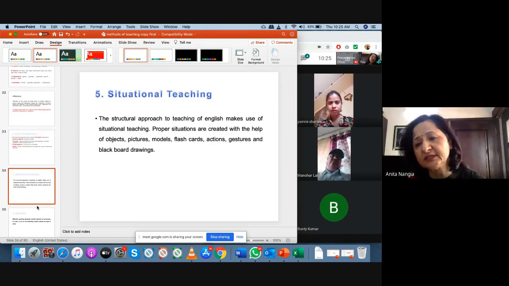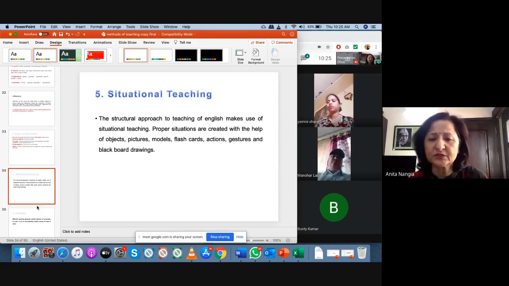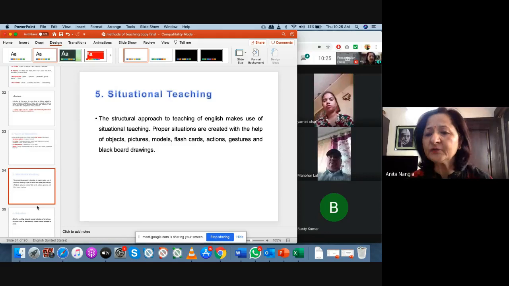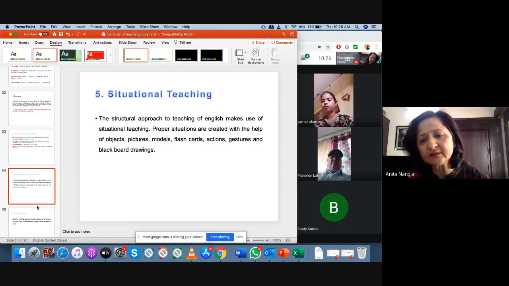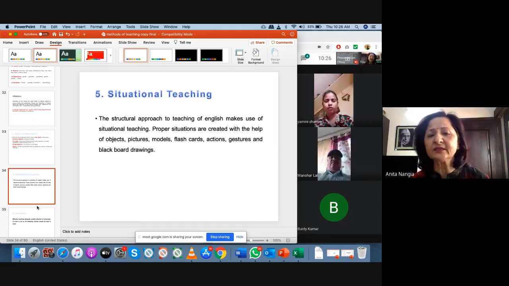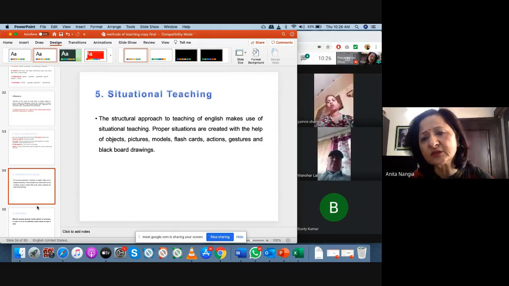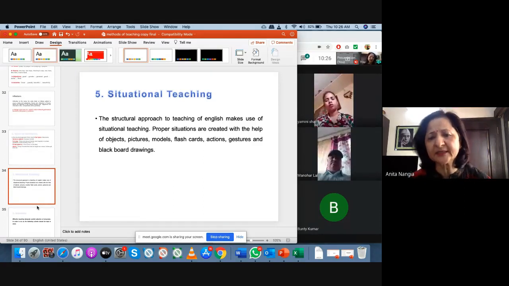Then comes your situational teaching. That was structural approach. Structural approach is basically, I'm just repeating this, you have to teach with the help of sentences. We don't teach words and meanings here. Whatever you want to teach, we teach with the help of structures. And there are 3,000 root words and 275 graded structures. If we teach 275 sentences, those contain 3,000 words. It is said that they can have, not mastery over the language, but at least they can use that language to express themselves.